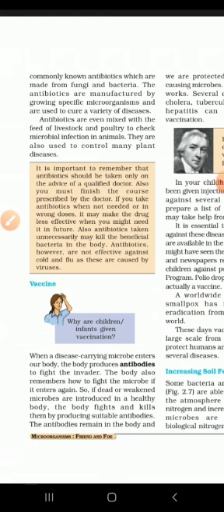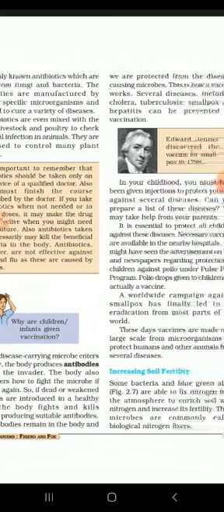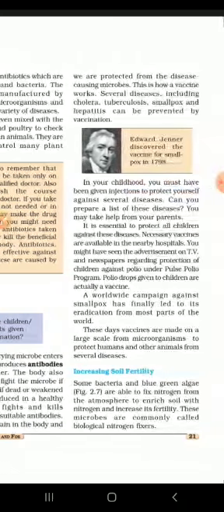So if a small amount of dead or weakened, not active, microorganisms enter a healthy body, the body develops antibodies to fight against those microbes. These antibodies remain in the body, and whenever such microbes enter our body again in the future, the body is ready to fight against them. This is how a vaccine works.